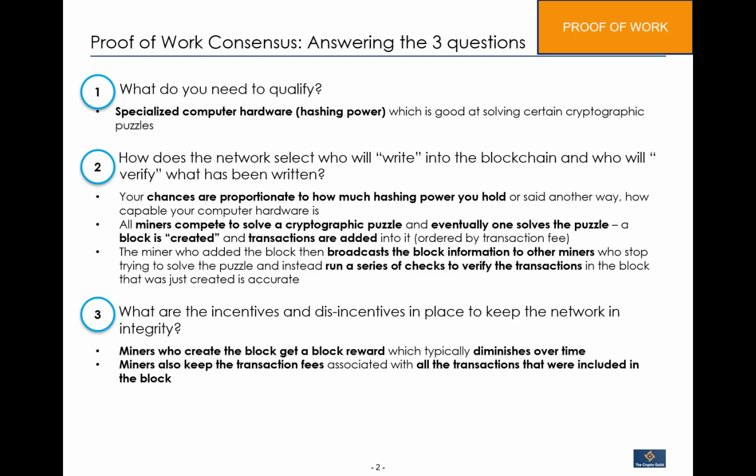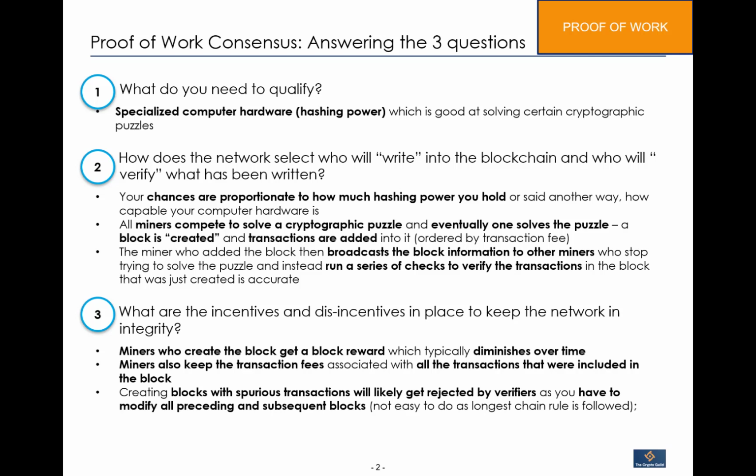Miners also get to keep, in addition to the block reward, the transaction fees associated with all the transactions that were included in that particular block, right? And creating blocks with fake or spurious transactions will likely get rejected by verifiers, as you have to essentially modify all preceding and subsequent blocks. This takes a lot of computing effort. It's not easy to do, and something called the longest chain rule is typically followed.